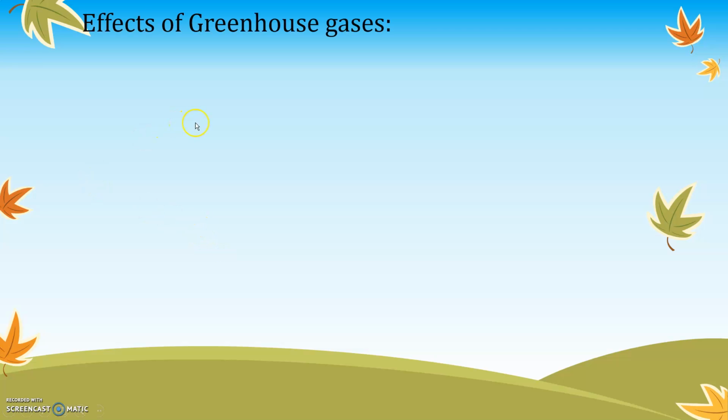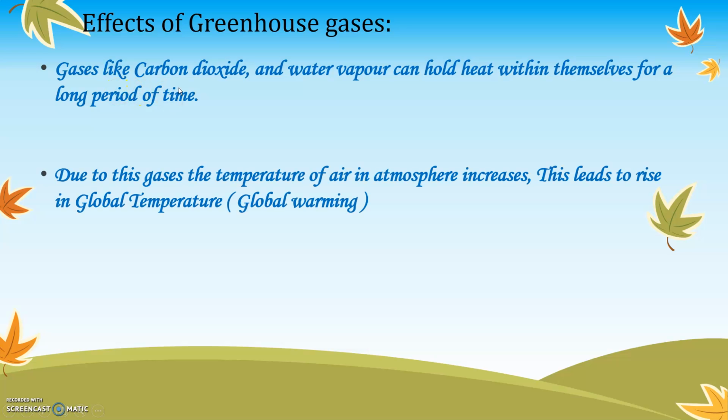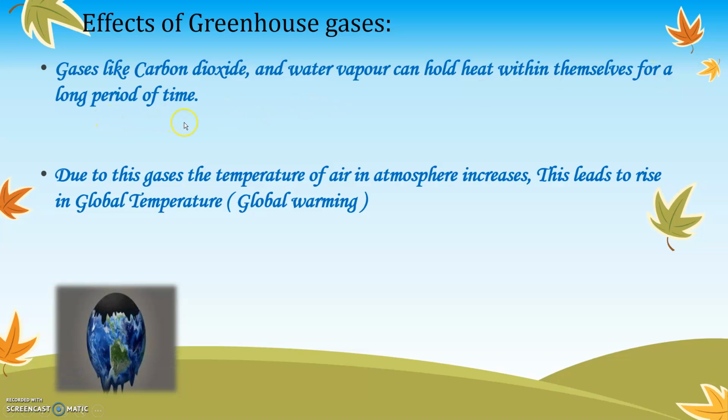Effects of greenhouse gases. Gases like carbon dioxide and water vapor can hold heat within themselves for a longer period of time. Now, I'm sure all of you know carbon dioxide. All of us know that we release carbon dioxide from our body. So these gases like carbon dioxide and water vapor can hold heat within themselves for a longer period of time. Due to these gases, the temperature of the air in the atmosphere increases.